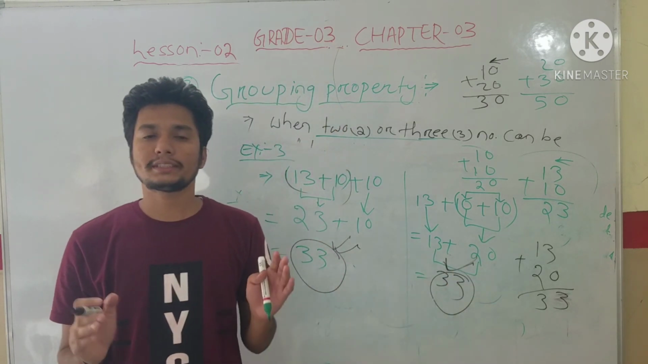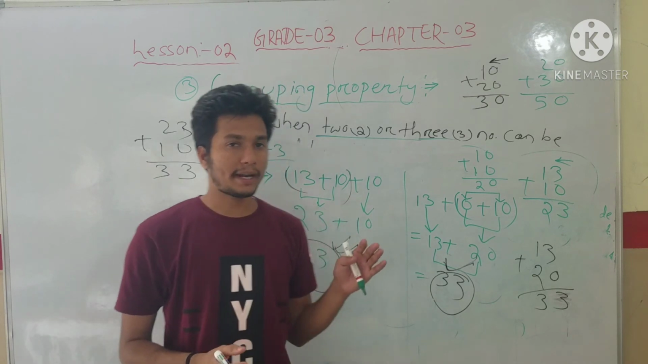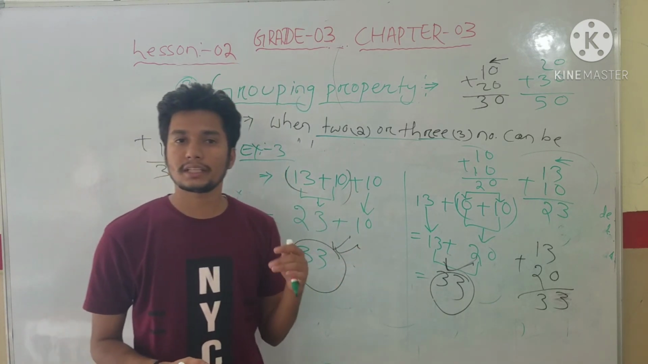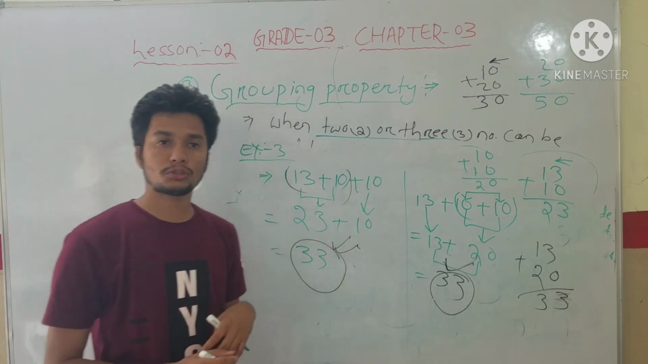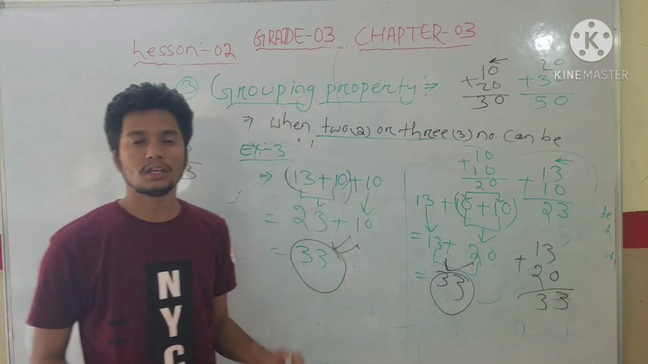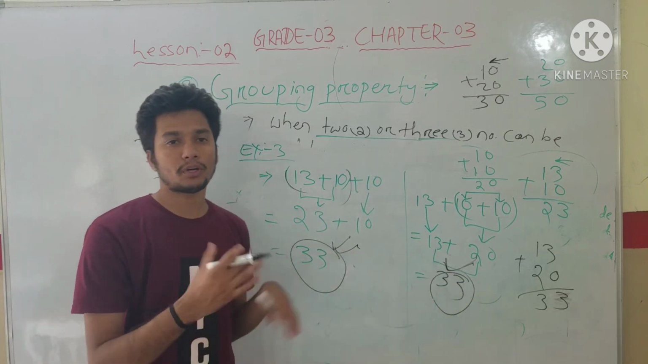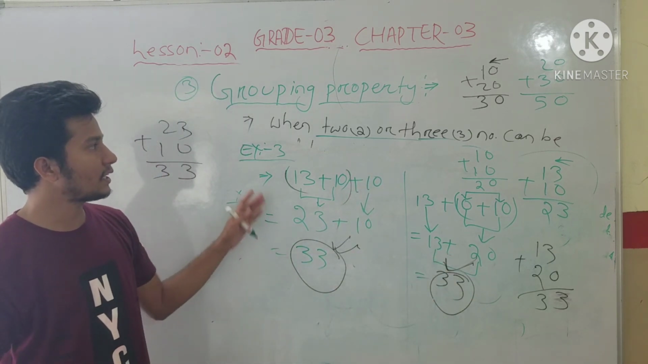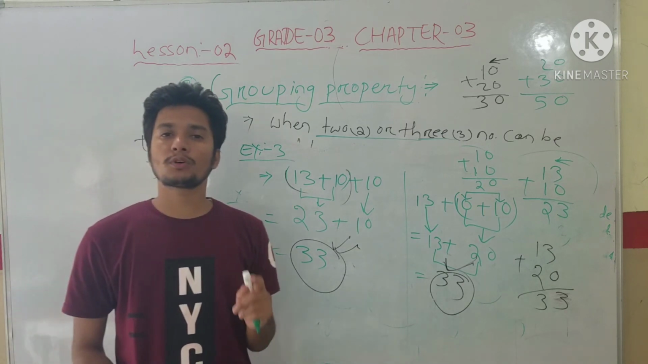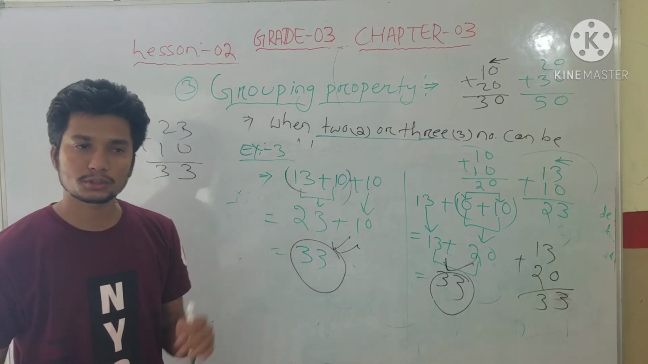That means the changing of group of addends does not change the sum. Understood, student? Here we change, here also we change the group of addends. So that means the same result after addition, the same result came for both sides. It means that changing the group of addends does not change the sum.